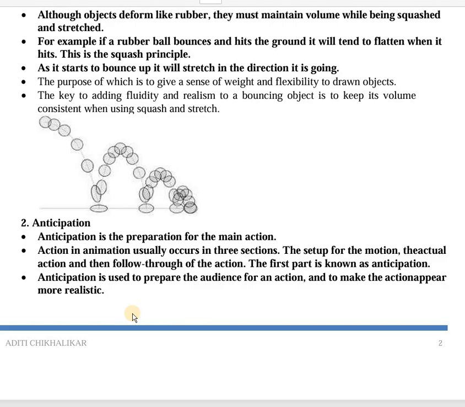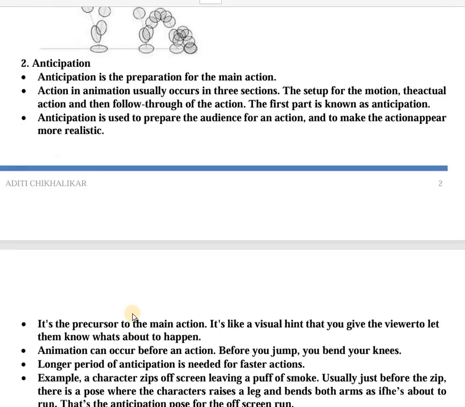Then the actual action takes place, and then after the actual action there is a follow through of the action. So setting up for the action, that is anticipation, the actual action is taking place, and then there is a follow through of the action. Now this first part, which we call anticipation, is usually to prepare the audience for the action, and it will make the action look more realistic.